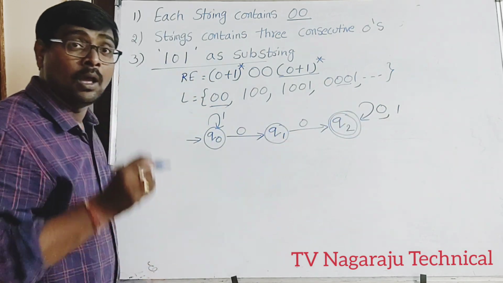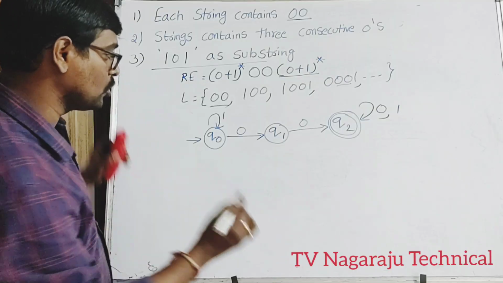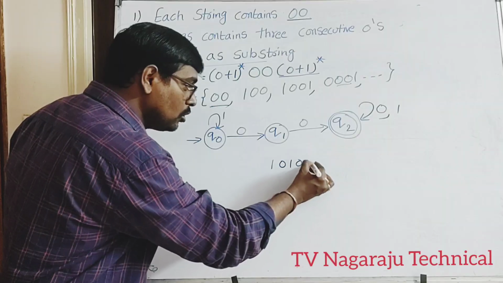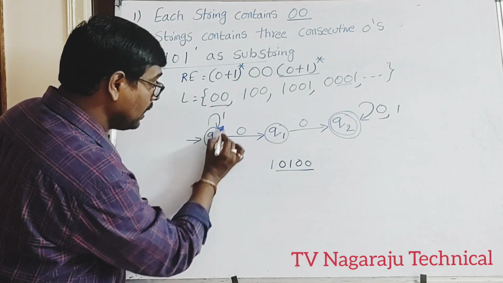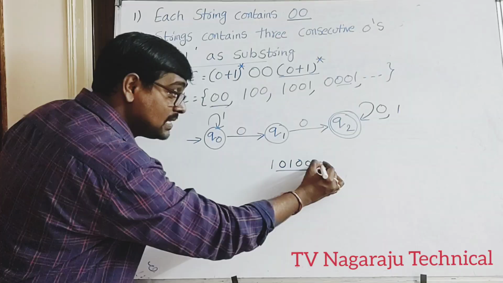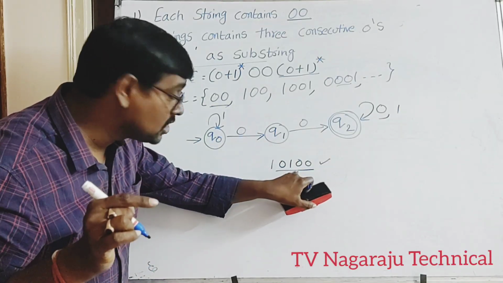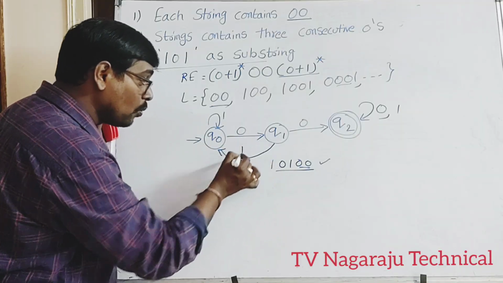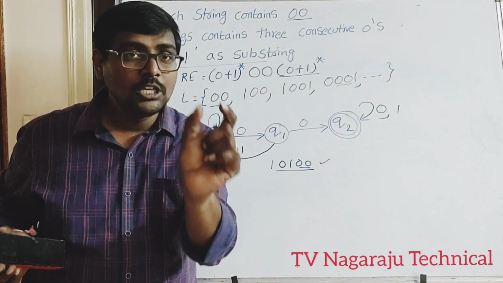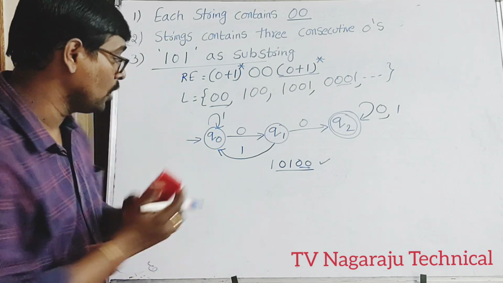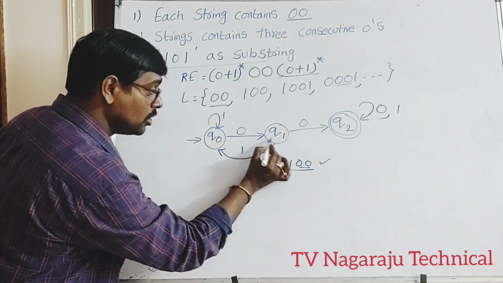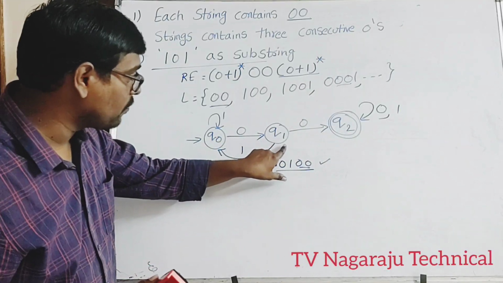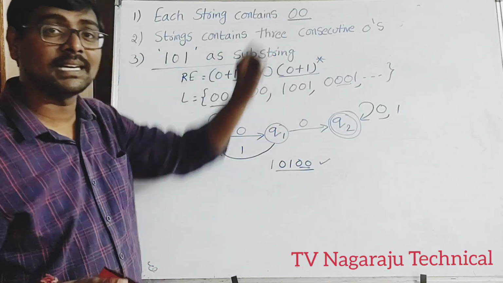Now on Q1, where does 1 move to, that is the question. For example, if my string is 10100, what is the case? Is this accepted or rejected? Compulsorily this string is accepted. Why? Two zeros appear. Whatever the case, the two zeros must be consecutive. If you write it like this, 1, 0, 1, 0, 0, whatever the string, 0, 0 appears. You got it? This is the finite automata that accepts this condition.